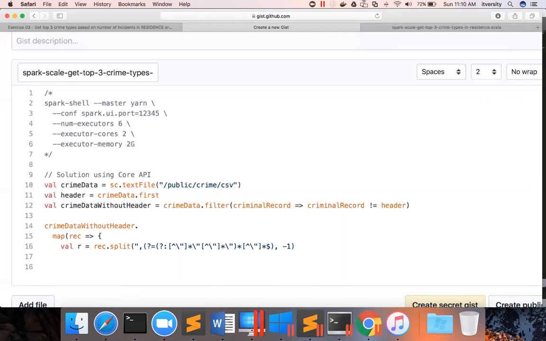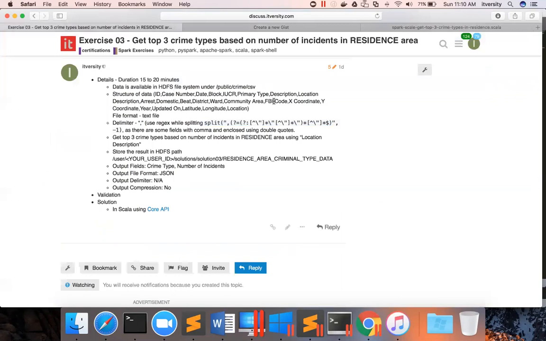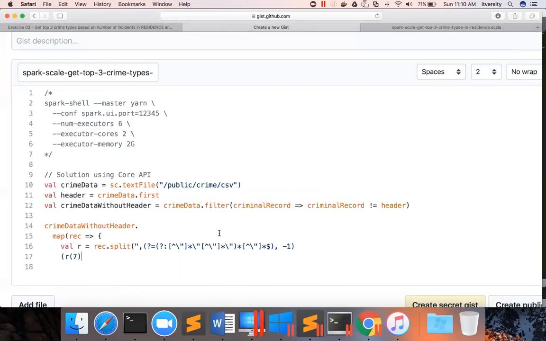And from this, I am only interested in two fields. One is the location description, which is the 8th field, which can be accessed by r(7). And the other one is primary type, which is nothing but the 6th field, which can be accessed using r(5). We don't need anything else. Even though there are a number of fields and we can extract all those things, it is not a good idea to extract at this time because it will take time for you to give the names and all. So we'll limit only these two,